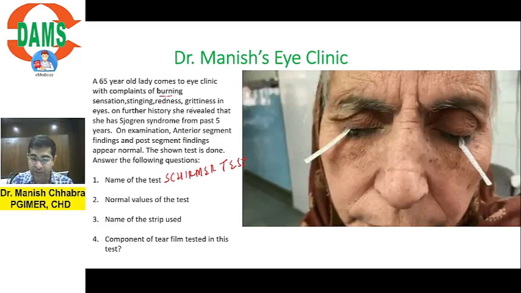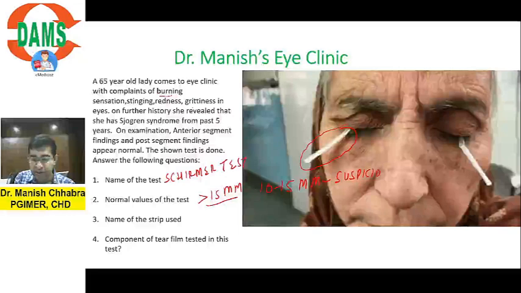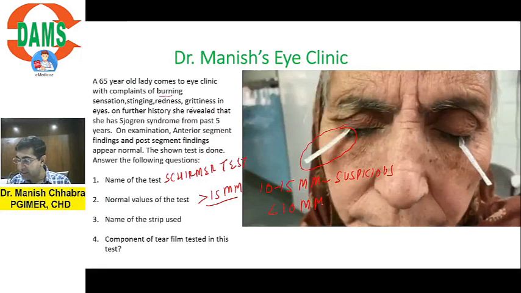And my next question to you is, what is the name of this strip? Can anyone name me the strip? What are the normal values? It should be more than 15 millimeter, right? But if it is within 10 to 15 millimeter, it is considered as suspicious. Abnormal is taken if it is less than 10 millimeter. So if it is less than 10 millimeter, definitely dry eye, but 10 to 15 may be suspicious, but more than 15, definitely not dry eye, right? Yes, very good.